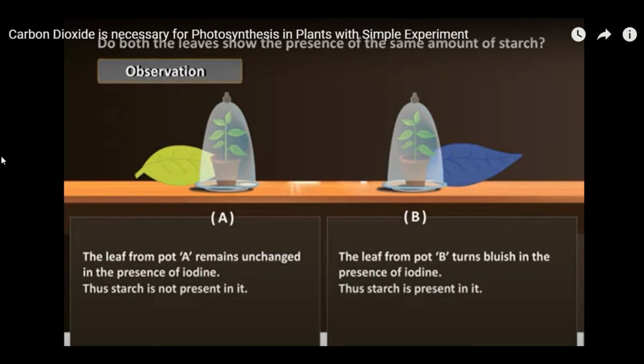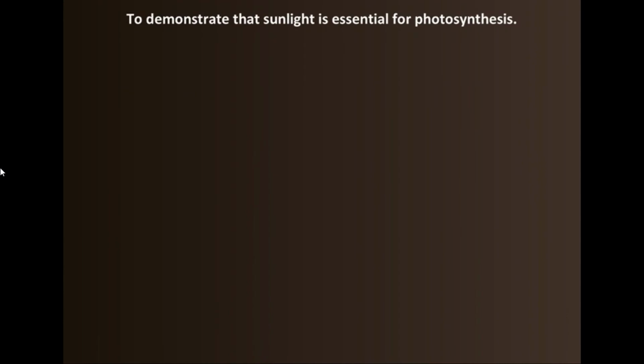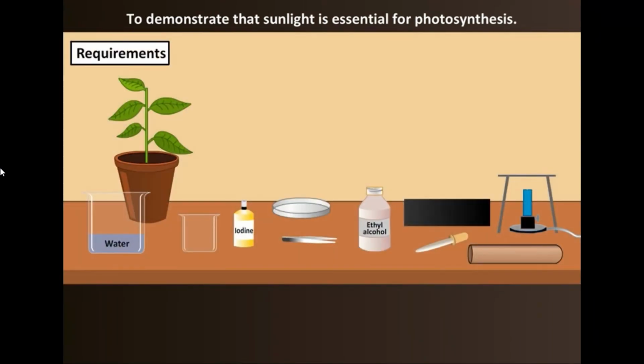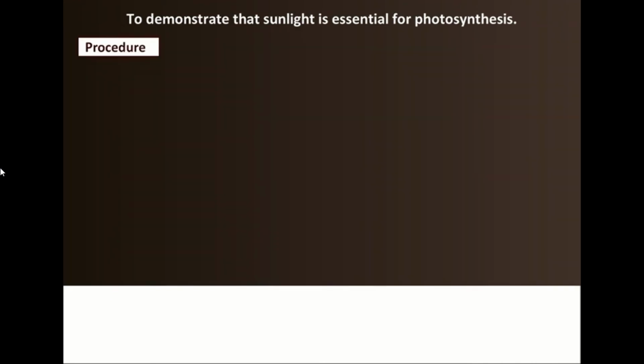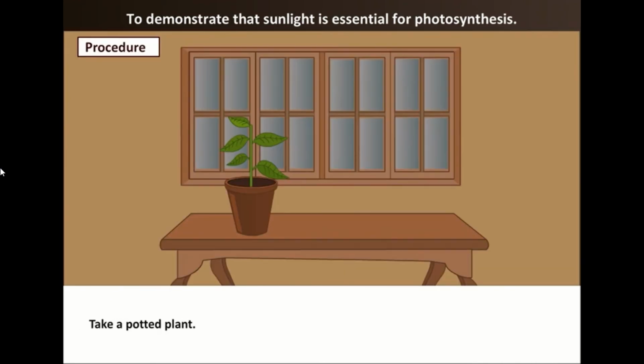So by this simple experiment, we can understand that this experiment demonstrates sunlight is essential for photosynthesis. In order to do this experiment, we need certain requirements: potted plant, petri dish, boiling tube, beaker, Bunsen burner, forceps, dropper, ethyl alcohol, iodine solution and water, and also black paper. Let us do the procedure.